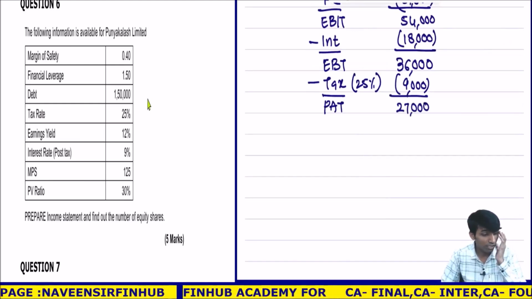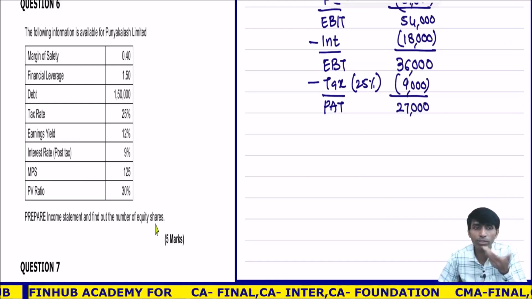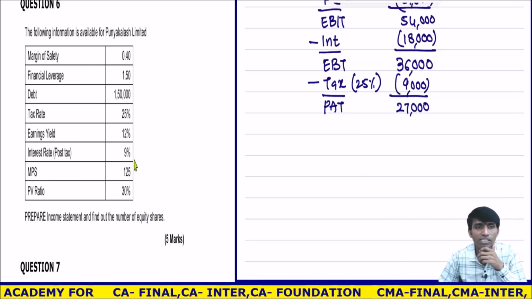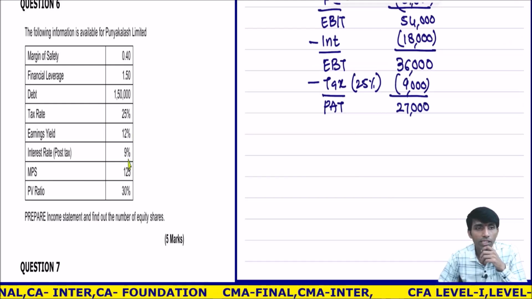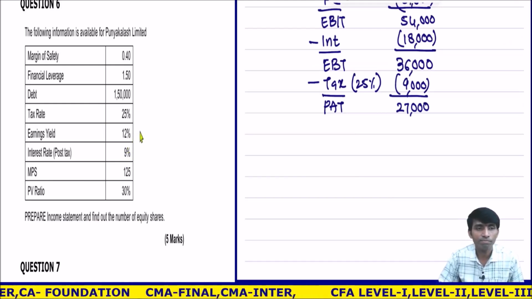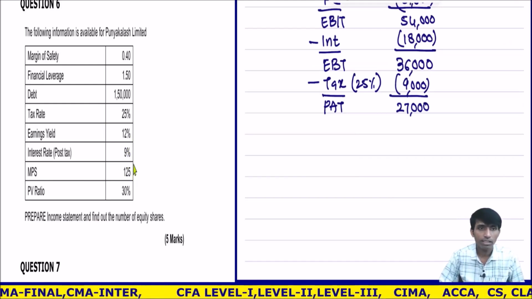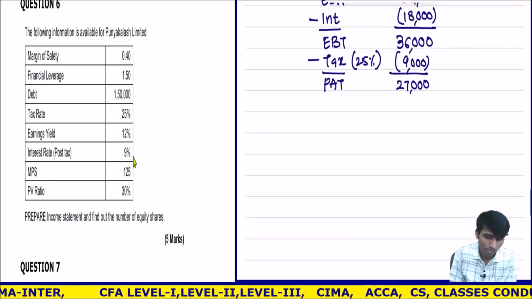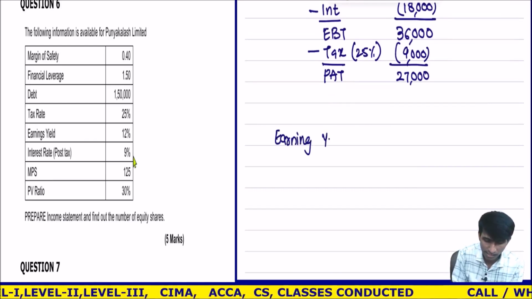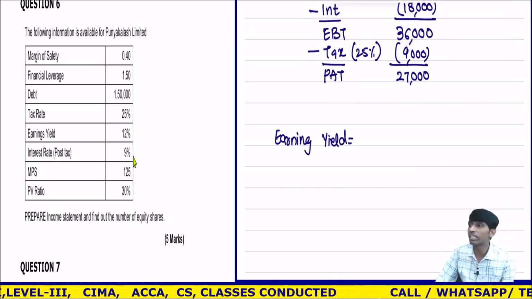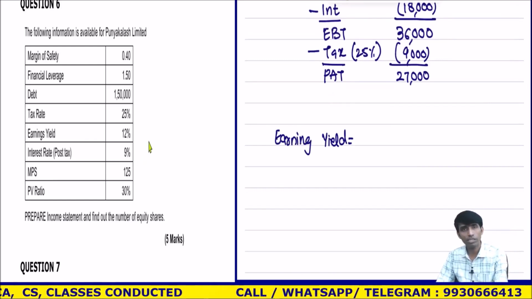1 minute. Do I know the number of shares? If I want to calculate the number of equity shares. Achha, that also they have said. How will I get the number of equity shares? Now here I know the earning yield. Okay. I know the MPS. You should remember that earning yield. If you remember, in the ratios also I said, and when we were doing dividend decision also I said, okay, those who have completed dividend decision, for them I am talking.